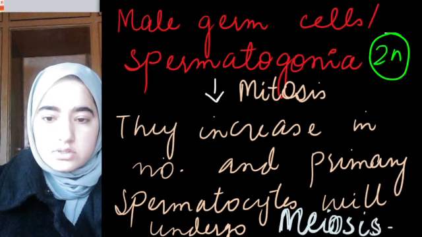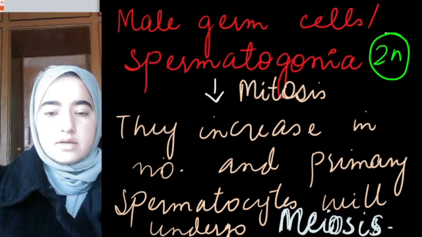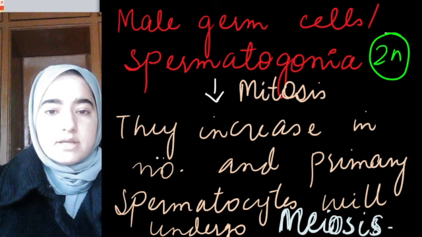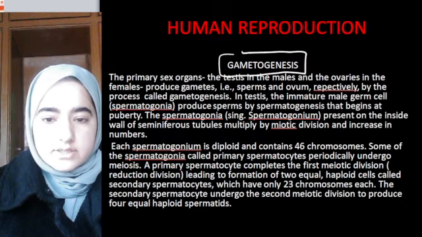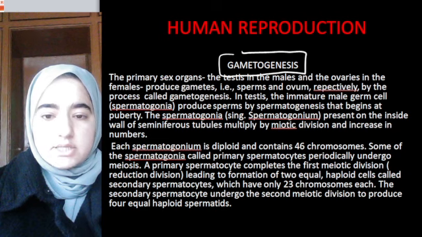I hope this concept is clear, right? They'll increase in number and primary spermatocytes will finally undergo the first meiotic division.